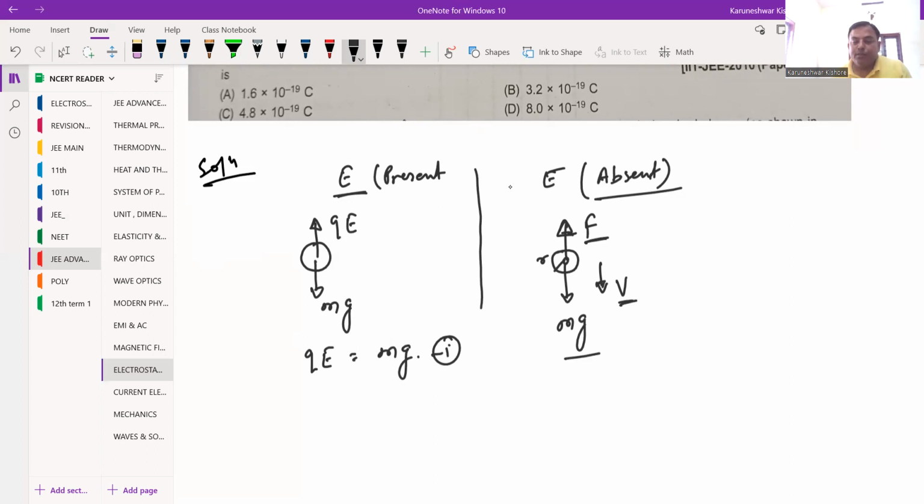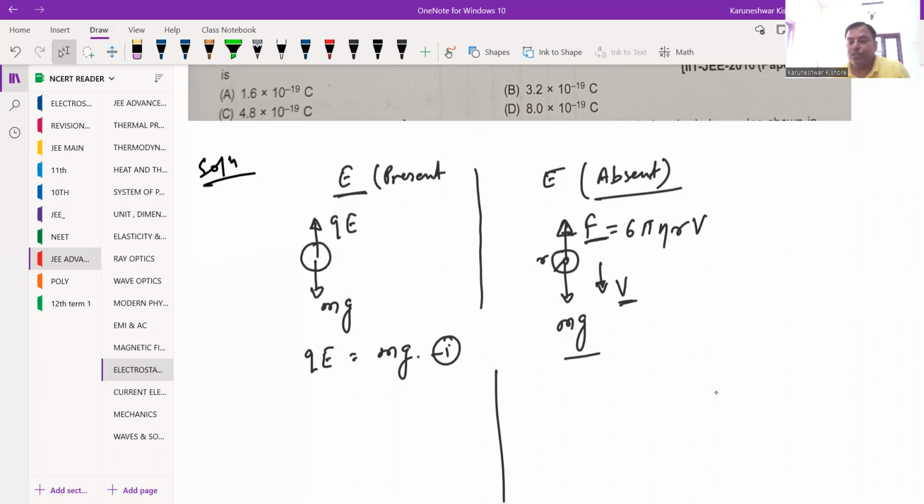This force, we know, is 6 pi eta r v, where r is the radius of this spherical shape, a tiny charged particle, and v is the terminal velocity.